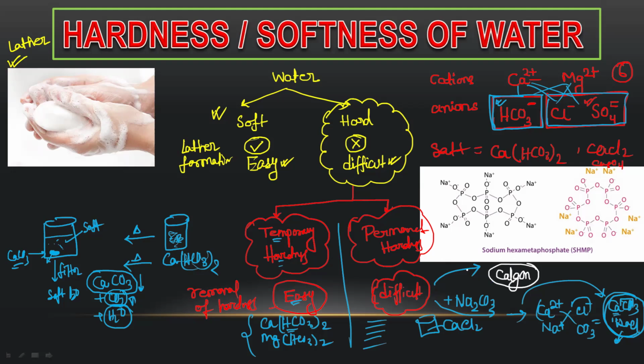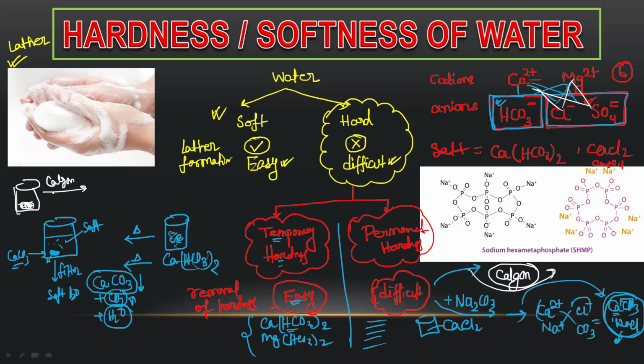So you have to add calgon in water. So you have hard water, and where either these four salts are present, that is basically permanent hardness. So this water is permanently hard water. Another way you have seen is to add Na2CO3. The second way is that you will add calgon.